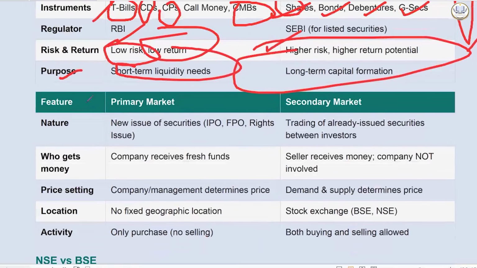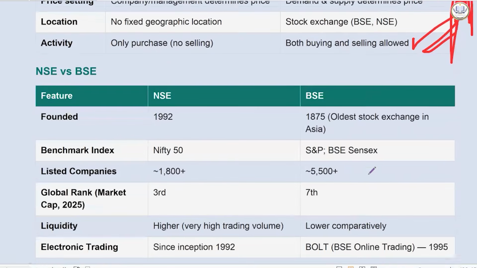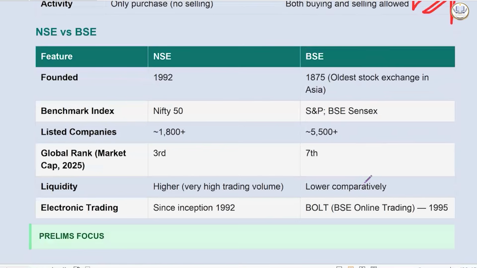Then we also have a primary market and secondary market differentiation. If any company is issuing fresh IPOs, it is something which is related to the primary market. And a secondary market is when somebody is selling and somebody is buying. It's not a new issue. Then it is called a secondary market. The company is not involved there. So this is what you need to know.